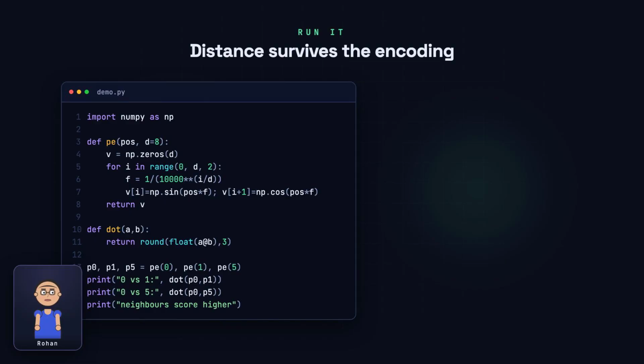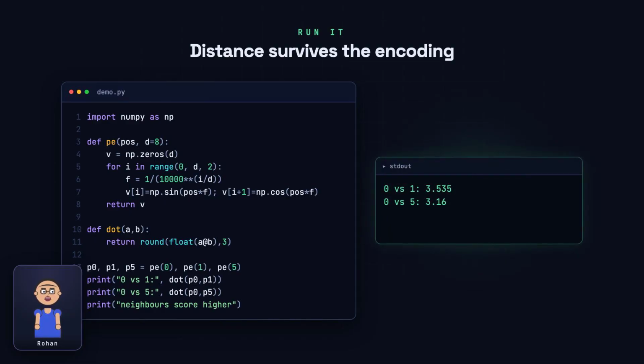One more check. If we compare position vectors with the dot product, a similarity score, nearby positions score higher than distant ones. Position 0 looks more like position 1 than like position 5. The encoding carries a real sense of distance, which is precisely what order-aware reasoning depends on.